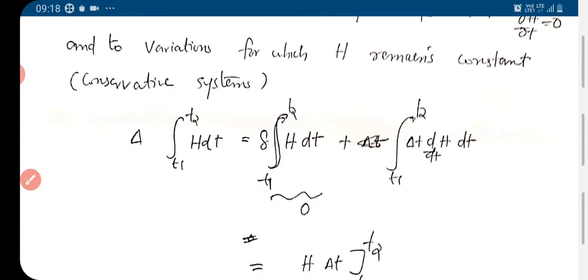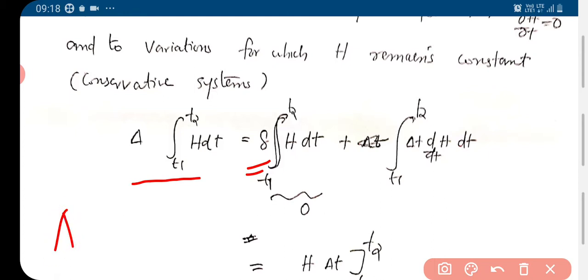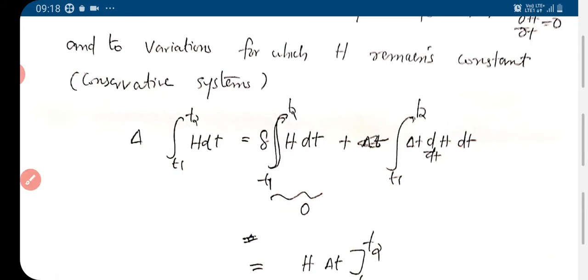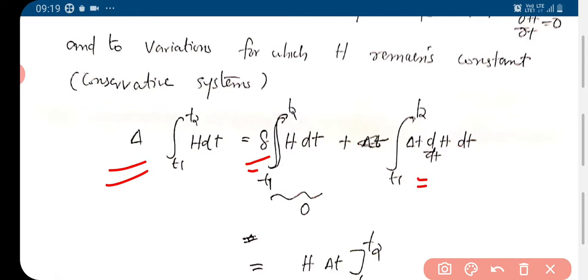So if we take δ of the integral t1 to t2 of H dt, we know what the δ operation is: δ operation is Δ plus δt d/dt. So we have Δ here and δt dH/dt, and this factor is 0.